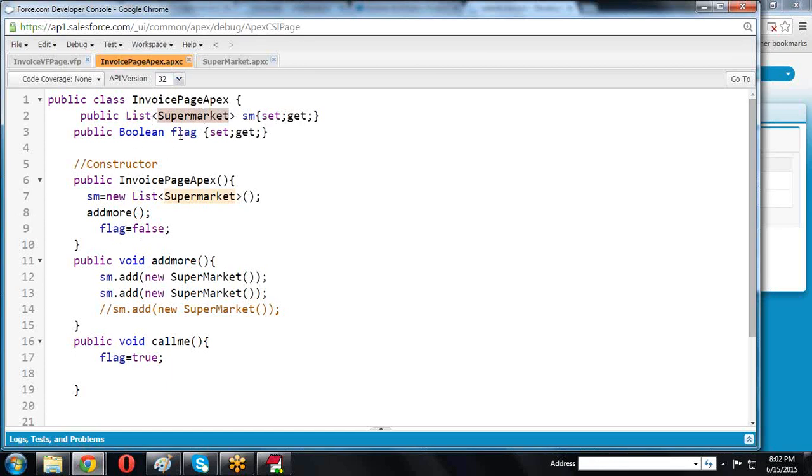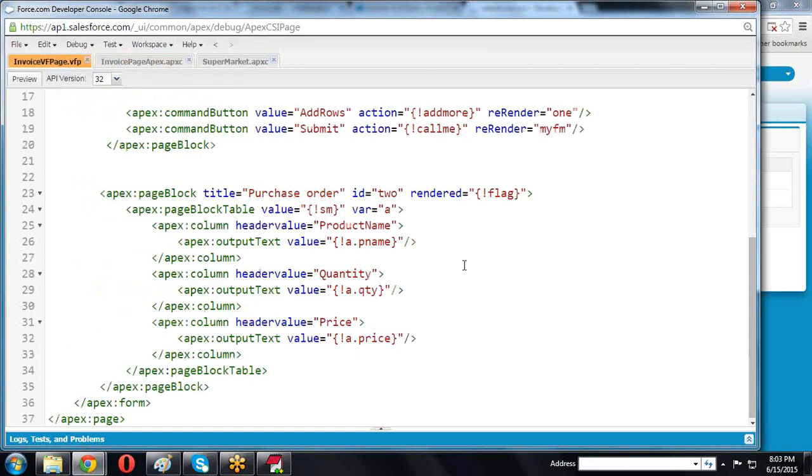Now here the flag value, with its setter and getter methods. In the setter method, the flag value is initially set to false. Later we change the false value to true. True or false here is the re-rendered value, used for refreshing the page. Initially I am not printing the values.